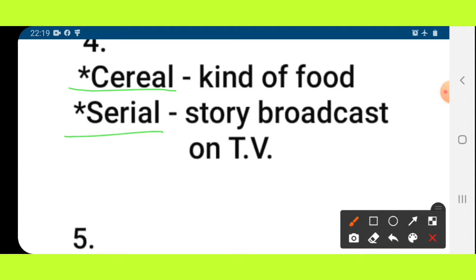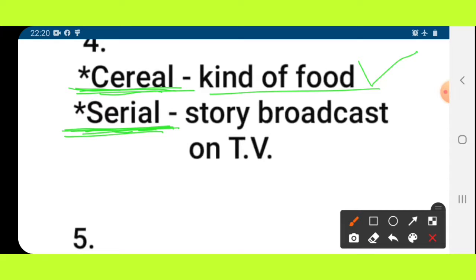Next example, cereal, serial. The pronunciation is the same. Now just check the spelling: C-E-R-E-A-L, S-E-R-I-A-L. Spellings are totally different. And the meaning, the first, cereal, is a kind of food. And the second, serial, means stories that are broadcast on TV in a repetitive manner or at a particular time.